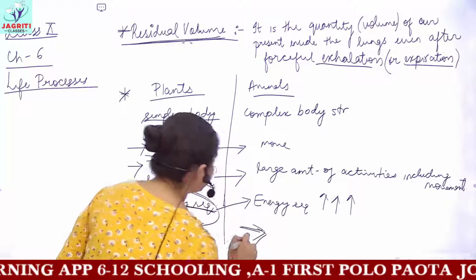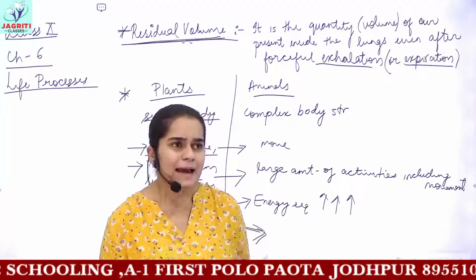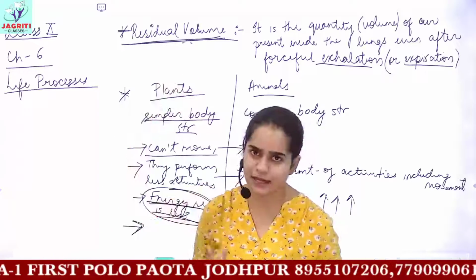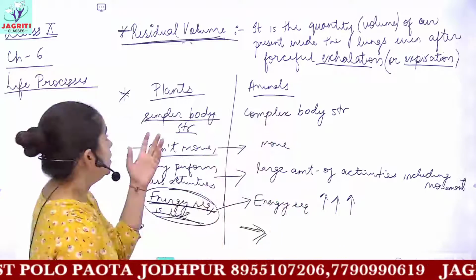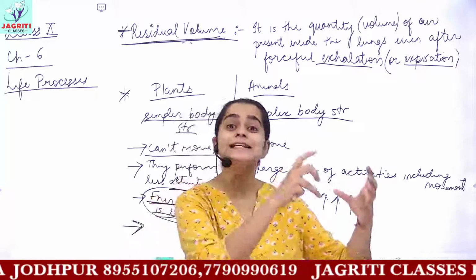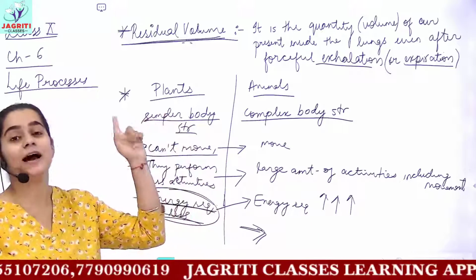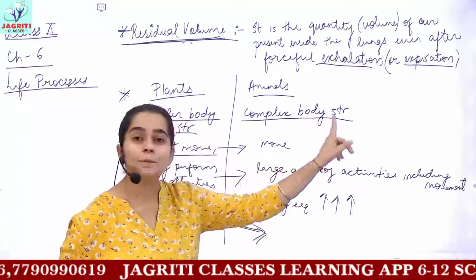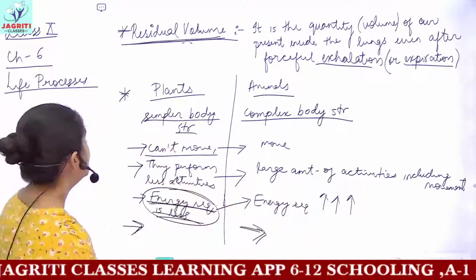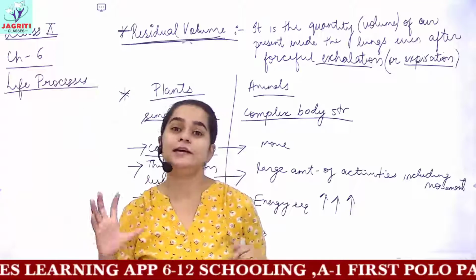Now the next is what? In plants you have a simple body structure. That means plants are multicellular, they have tissue level of organization. But animals have a very complex body structure because they have organ system level of organization, which is not generally observed in plants. So the first one is that they have a complex level of organization, which means they have a complex body structure in simple language. And in plants, you have various cells which are directly in contact with the air.